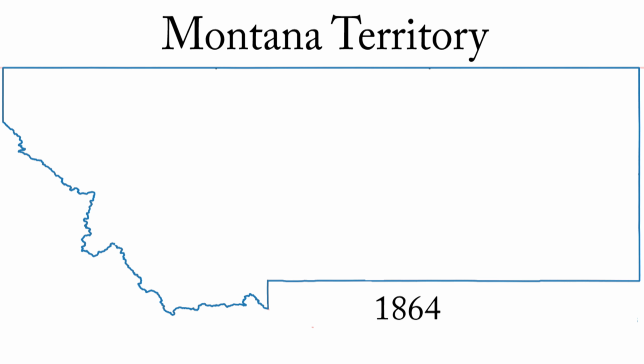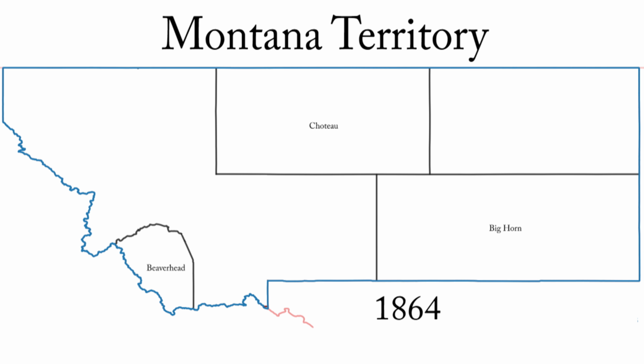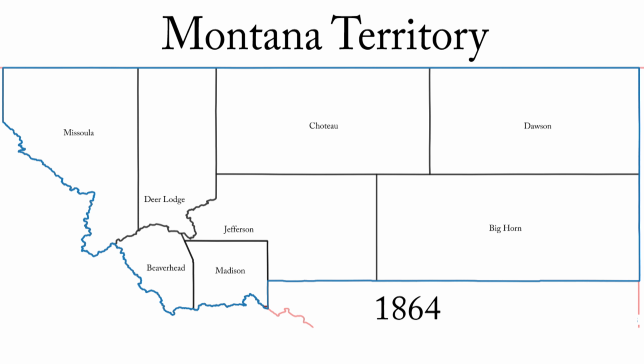Counties of the Montana Territory, May 26, 1864. The Montana Territory is split off from the Idaho Territory. Montana begins with the counties established while part of the Idaho Territory, including Beaverhead, Bighorn, Choteau, Dawson, Deer Lodge, Jefferson, Madison, and Missoula. Madison loses a small area to the Dakota Territory at this point.